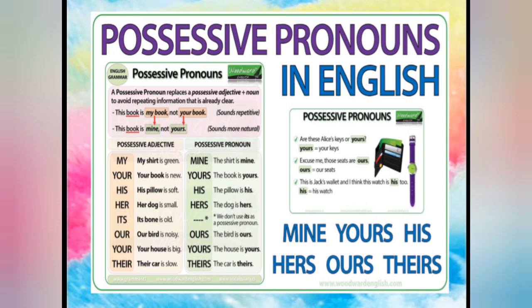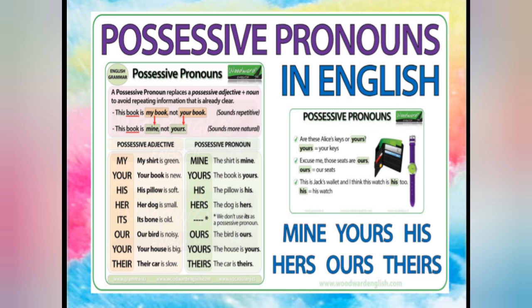Now the next kind we have is possessive pronoun. Students, as we have done possessive adjective also, this is the same one. Possessive means ownership, that is, this thing belongs to me, belongs to you, belongs to her or anyone.